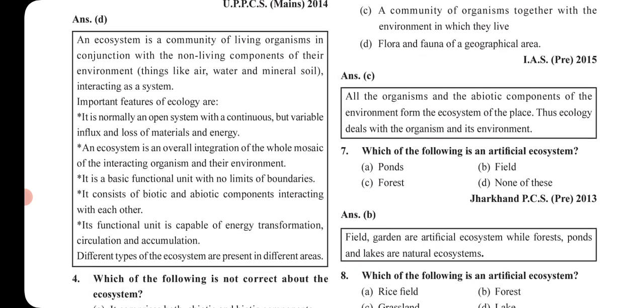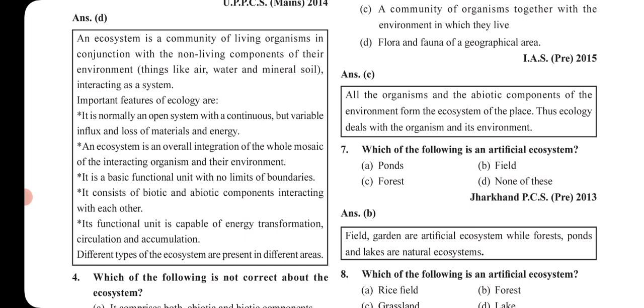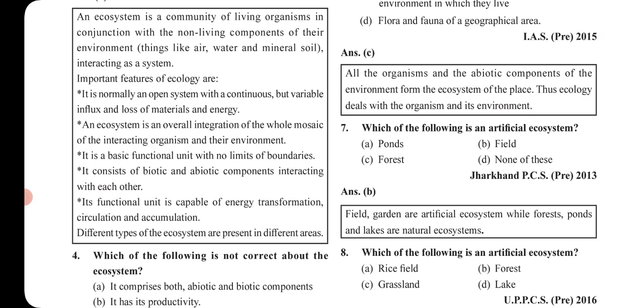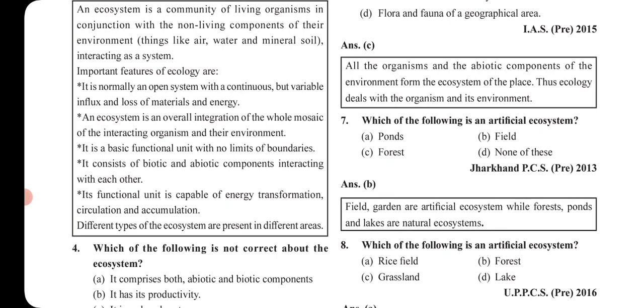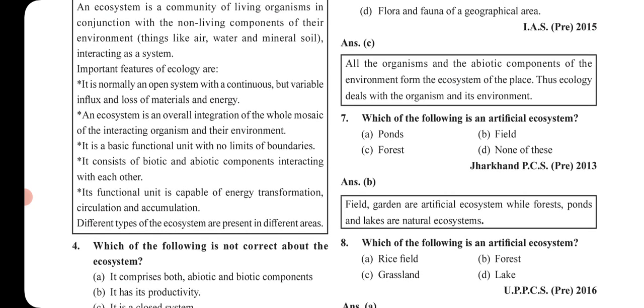Now important features we can discuss in brief. If we talk about the features of an ecosystem, the first one is that it is normally an open system with a continuous but variable influx and loss of material and energy. It is a system where there is a continuous influx. It is variable, but the influx is continuous, whether it is less or more, it is never nil. There must be some influx in the form of material and energy, whether it is entering the system or exiting the system.